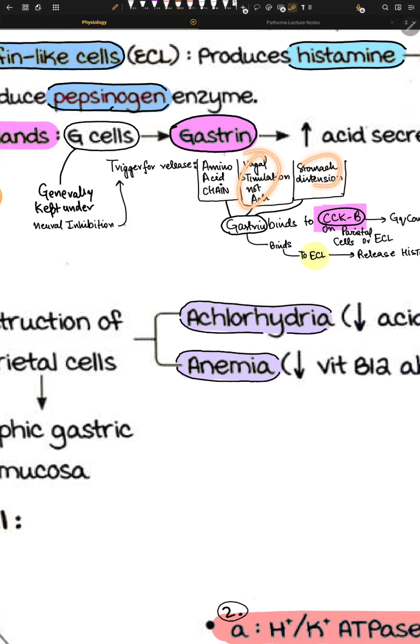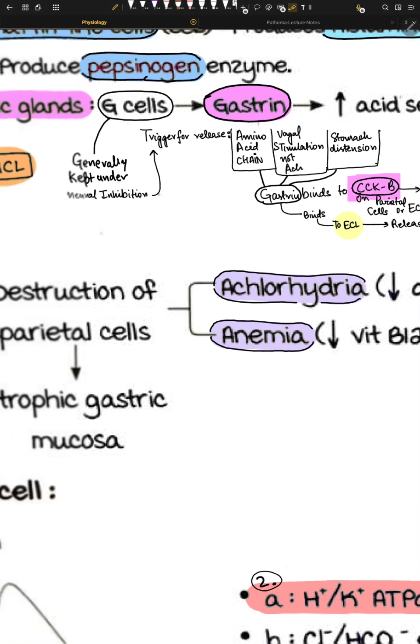Now, stomach distension. So your stomach looks like this. Usually distension happens right here, and here are these stretch receptors. Once your stomach is distended, it leads to the stretch receptors getting activated, and once they are activated, we will have release of gastrin via G cells.